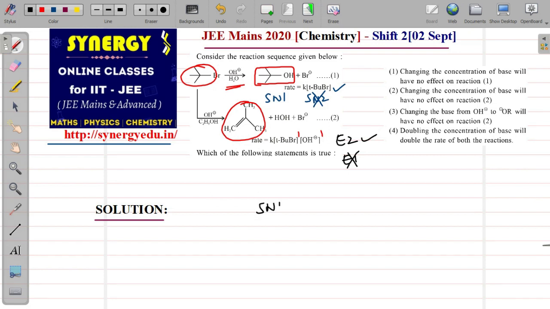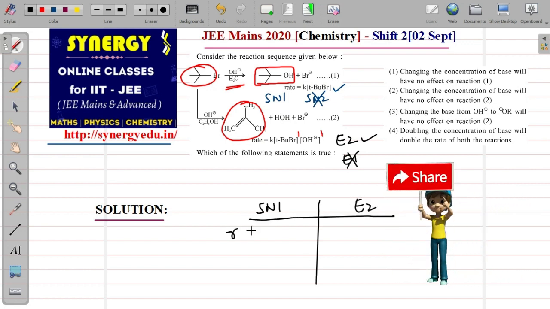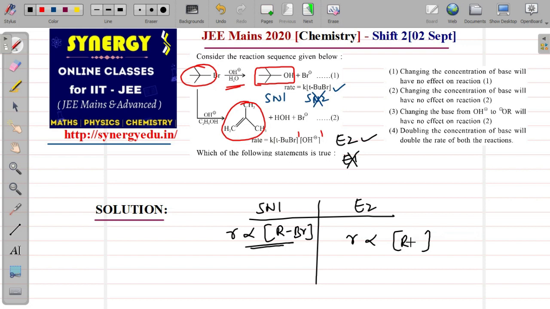Now, for SN1 reactions, the rate is proportional to the alkyl halide only, because only this is there in the rate determining step. That's why it is proportional to RBr, and it is also given in the question. And E2 rate will be proportional to the halide as well as the base.